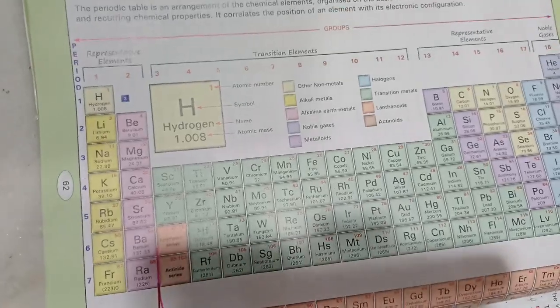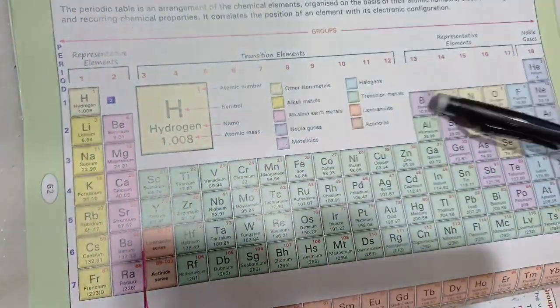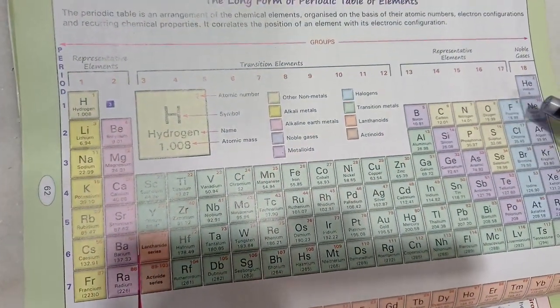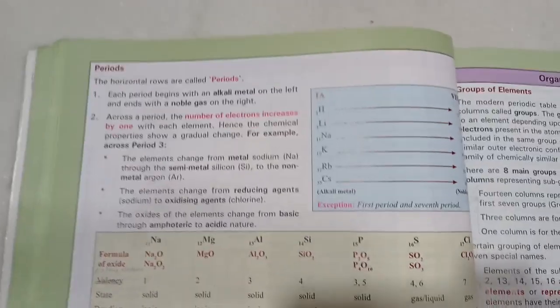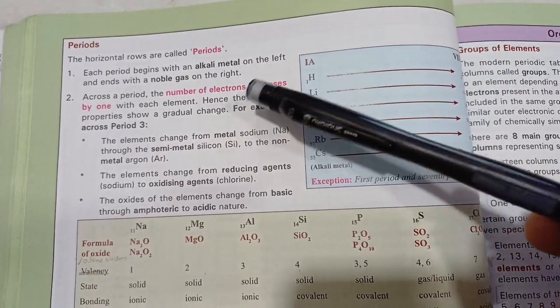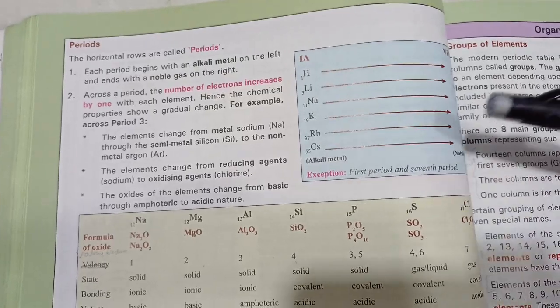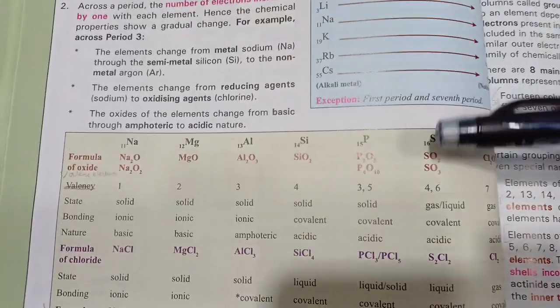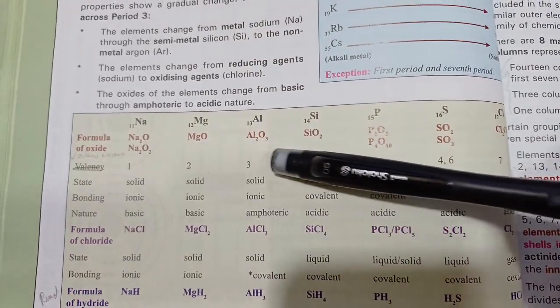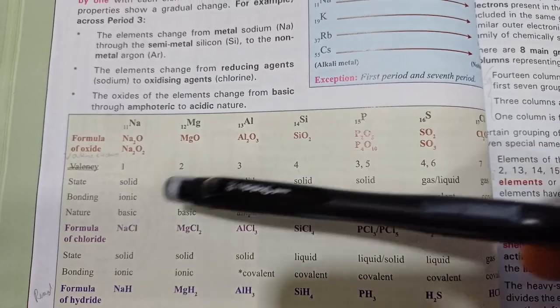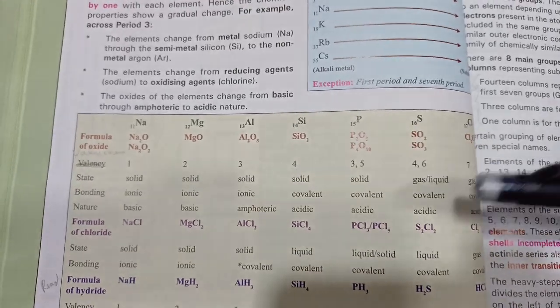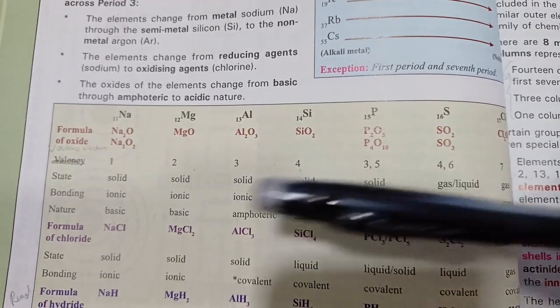What about valency? Well, 1, 2, 3, 4, 3, 2, 1, 0. Every period begins with an alkali metal, of course, hydrogen is not an alkali metal, and ends with a noble gas. So from left to right, the valence electrons increase, and the valency fluctuates from 1 to 4 and then back to 0. State has to be learned.